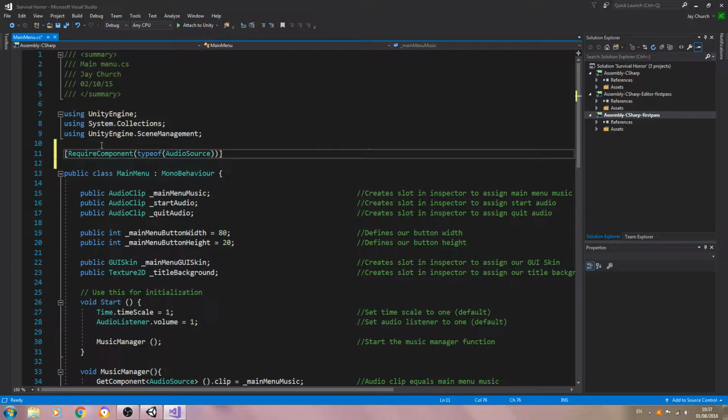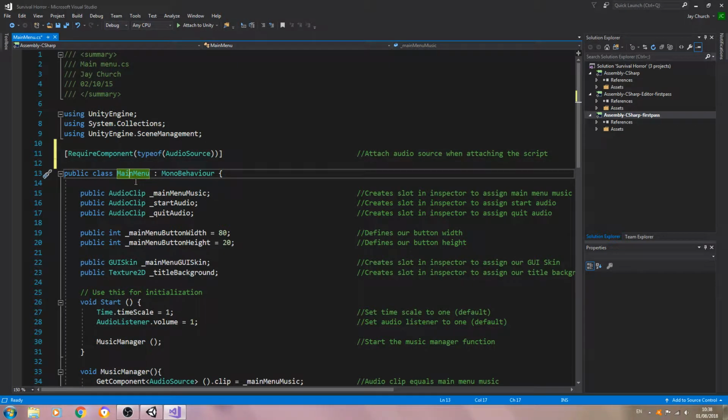We'll just add a quick comment. So we'll just say attach audio source when attaching the script.